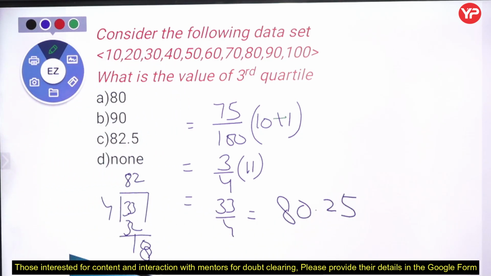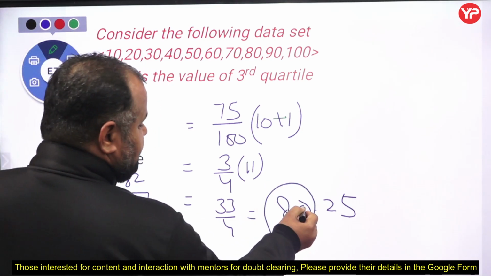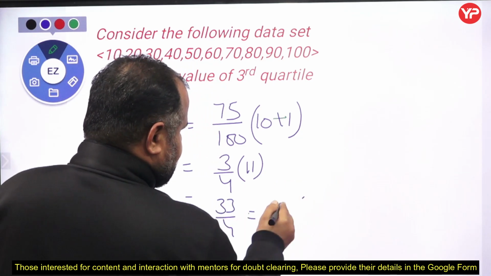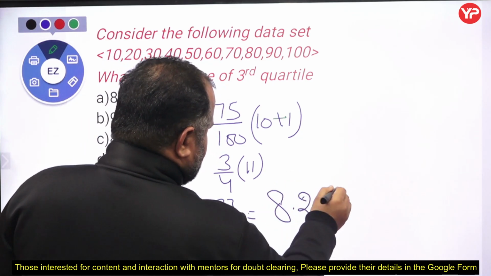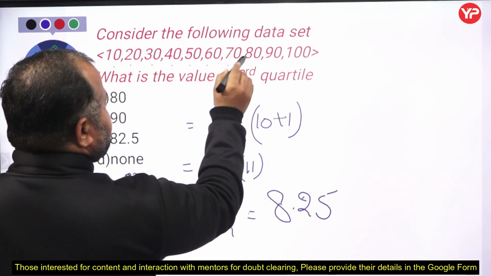Fine, my dear students. Now go to the eighth location, 8.25, not 80.25, it's 8.25. Go to the eighth location: 1 2 3 4 5 6 7 8, which is 80.